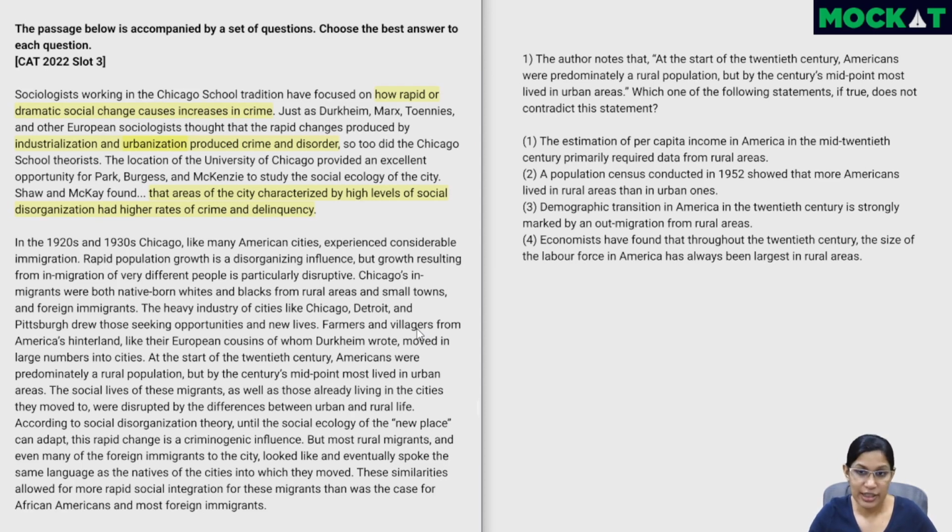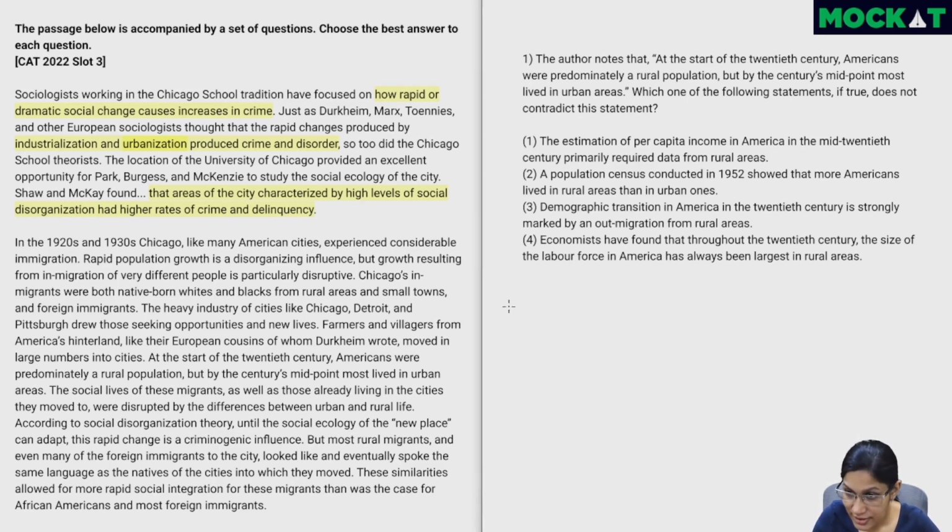So the main thing which we get to know from this passage is rapid or dramatic social change is something which leads to an increase in crime. So we are specifically focusing on sociologists from the University of Chicago who are studying this, and they've actually got evidence. They found that the areas which have high levels of social disorganization had higher rates of crime and delinquency. Now crime is something we'll call someone a criminal if they are an adult, above 18, and if they are juvenile or under 18, they'll be called a delinquent. In case you don't know this word, crime itself is sufficient for us to get an idea.